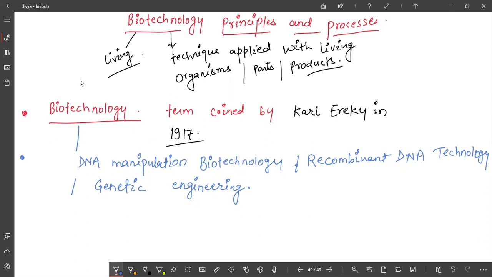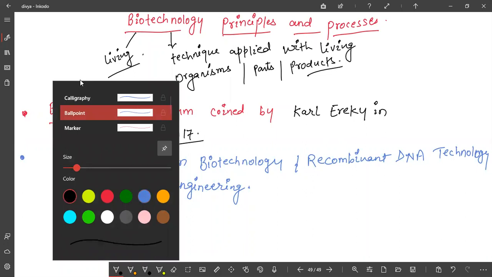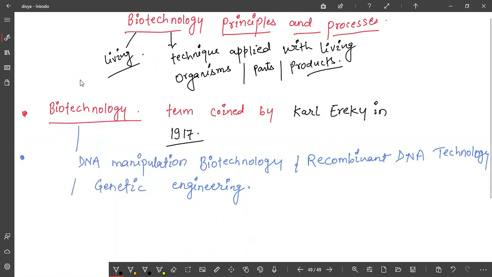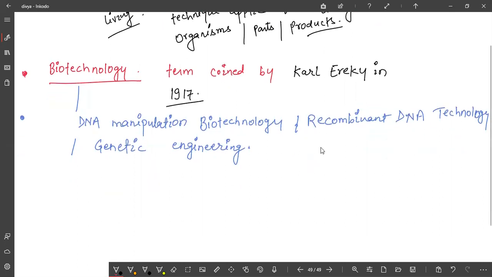How did this term come into existence, and what led people to use technology with living organisms? It was basically dependent on discoveries. Two discoveries were there. One was plasmid. Do you have any idea about plasmid?